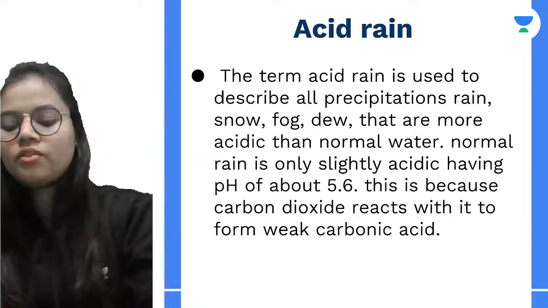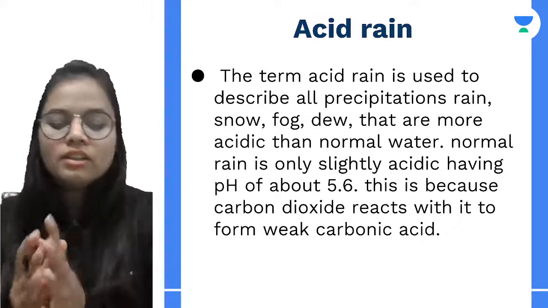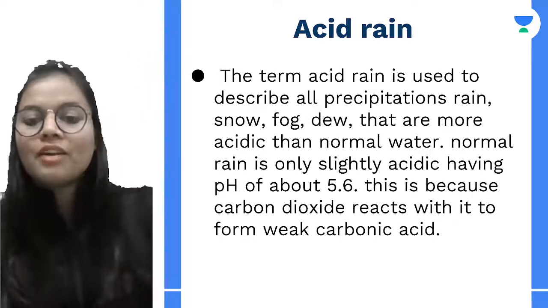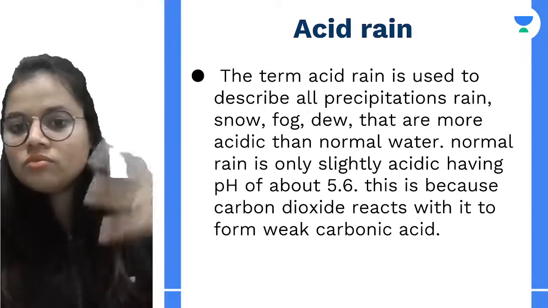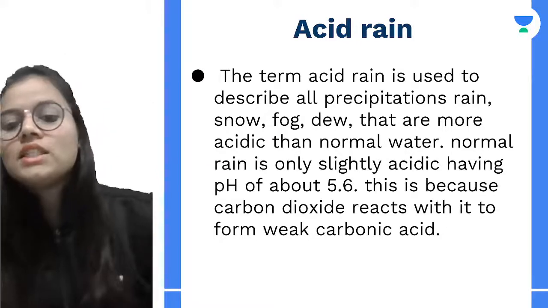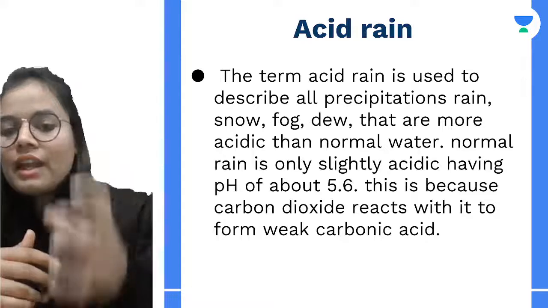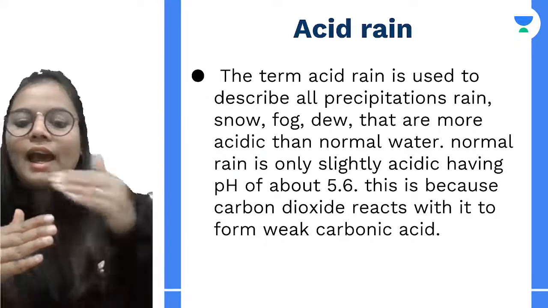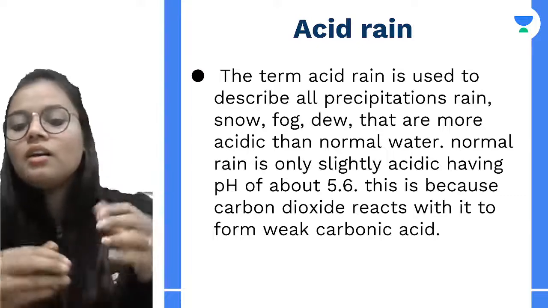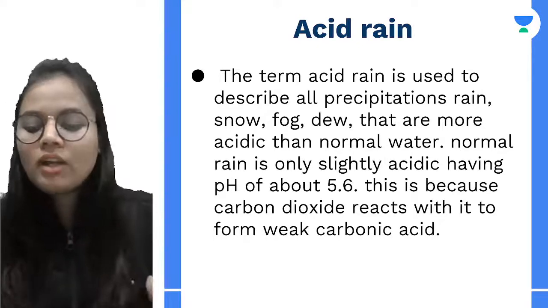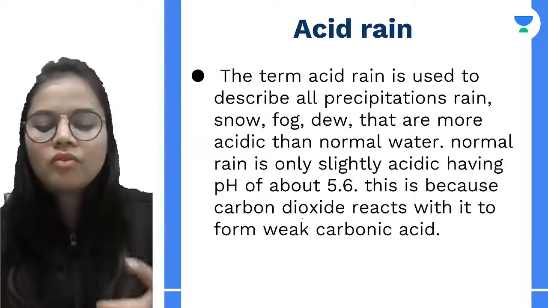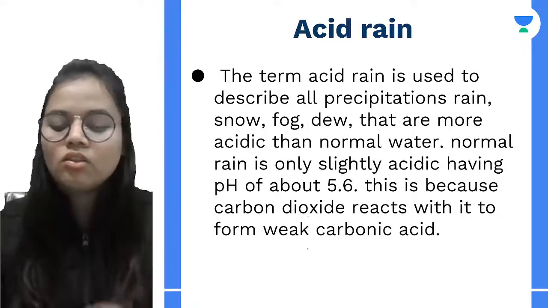So what is acid rain? First of all, acid rain is a term which is used for precipitations. Precipitations means the water that falls on the earth, on the ground. Now this is the rain which is slightly acidic in nature. If I talk about the normal rainwater, it will be having a pH of 5.6. This is the normal pH.